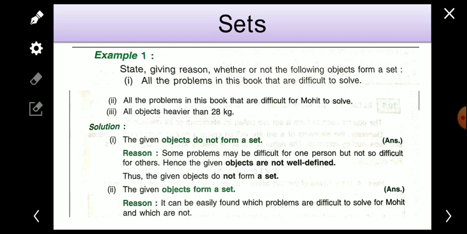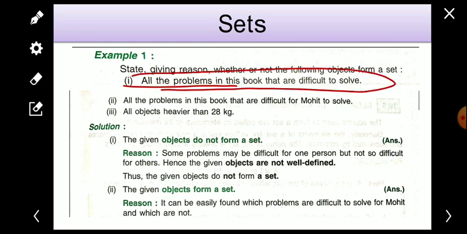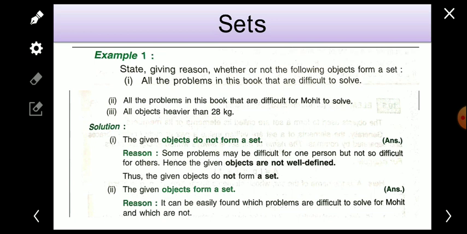If any question is difficult for one person, it is not mandatory that the same question will be difficult for another student also. It is not well defined, so this does not form a set.